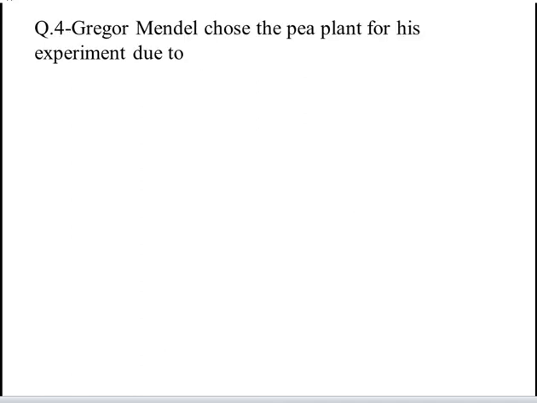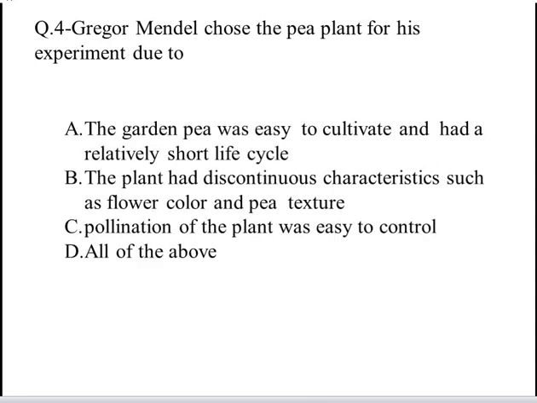The next question is, Gregor Mendel chose the pea plant for his experiment due to. These are your four options. A, the garden pea was easy to cultivate and had a relatively short life cycle. B, the plant had discontinuous characteristics such as flower color and pea texture. C, pollination of the plant was easy to control. And D, all of the above. Yes, the correct answer is D, all of the above.